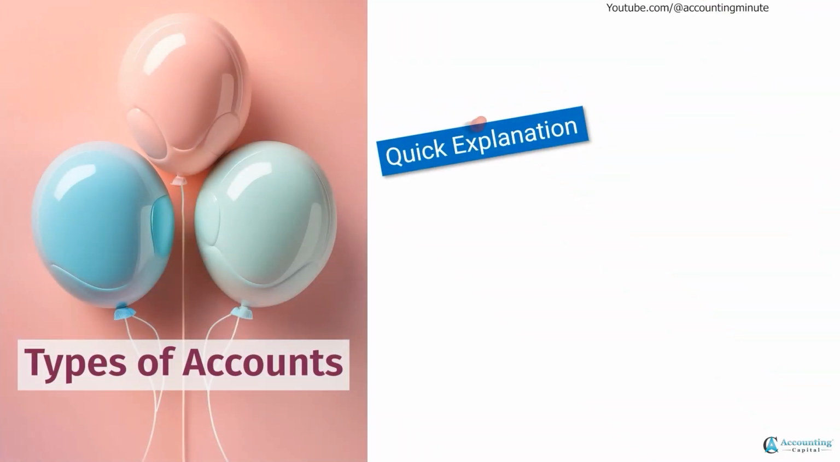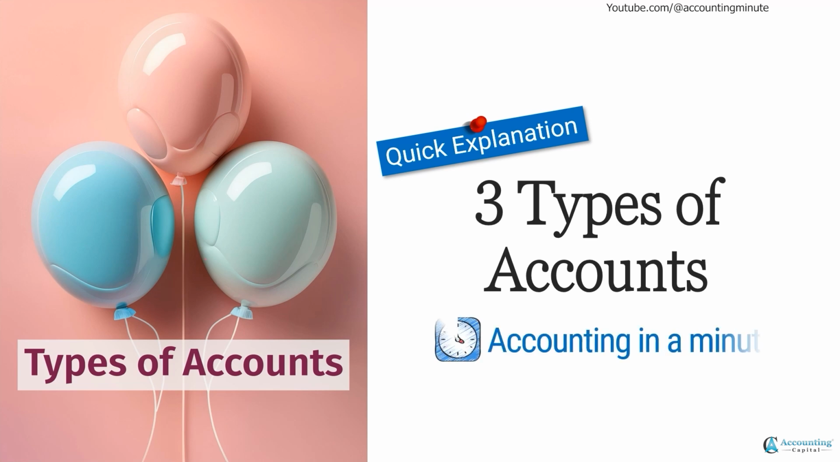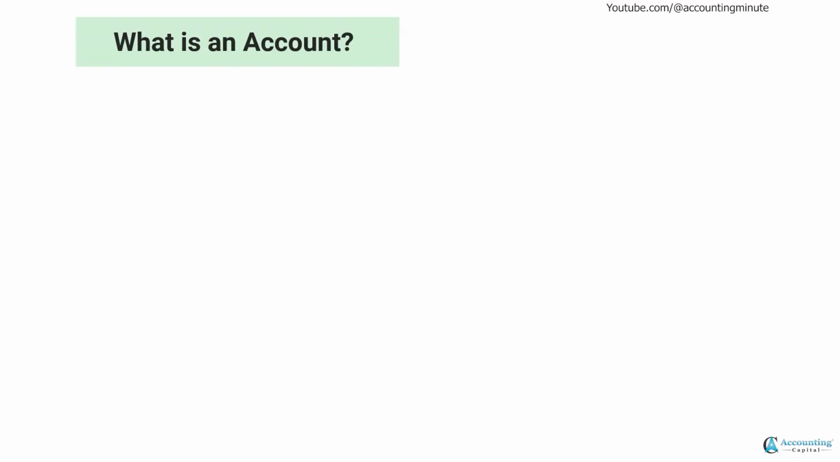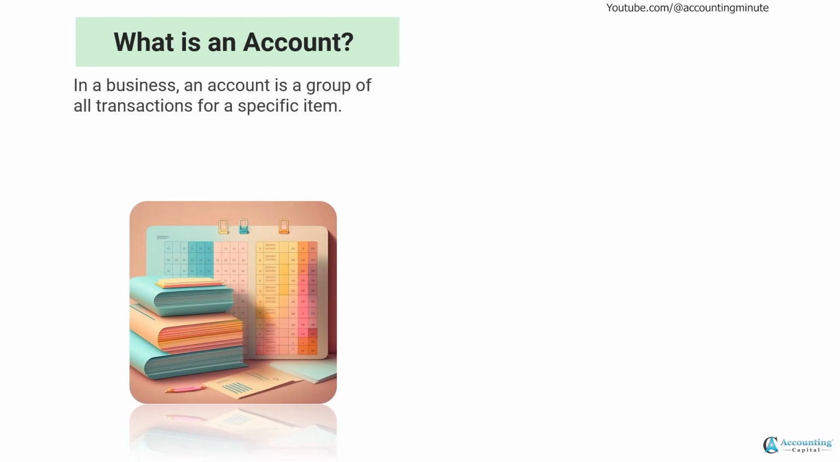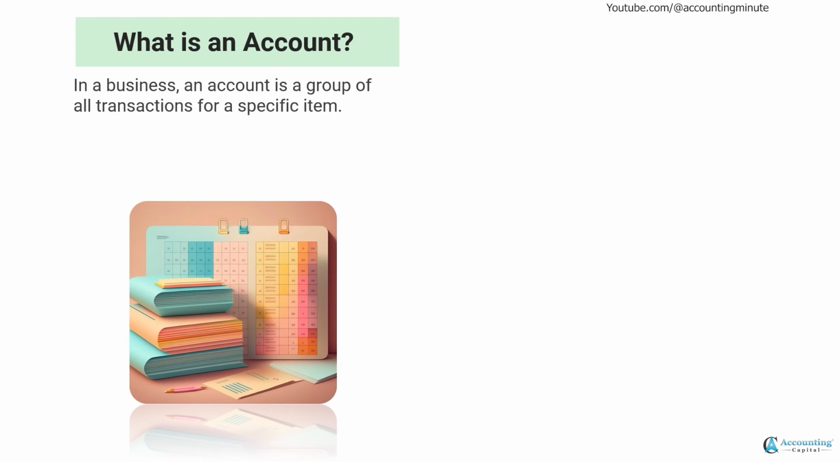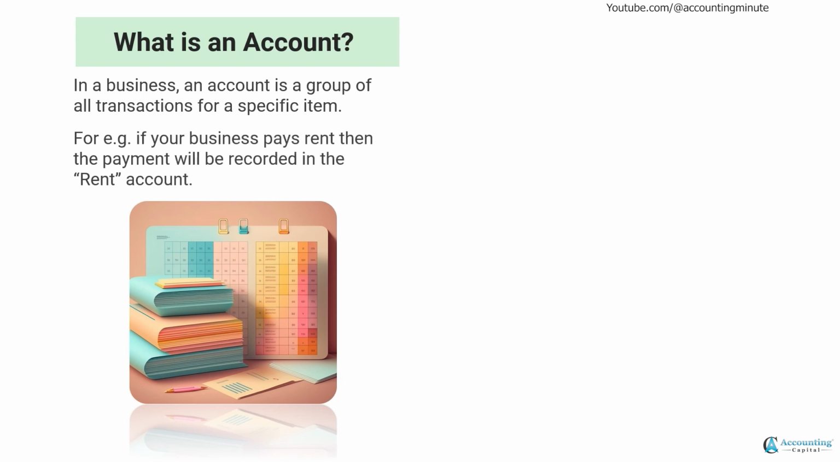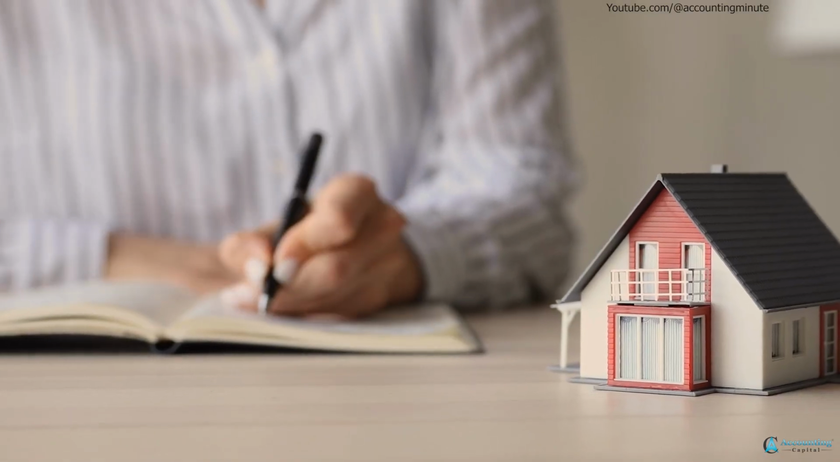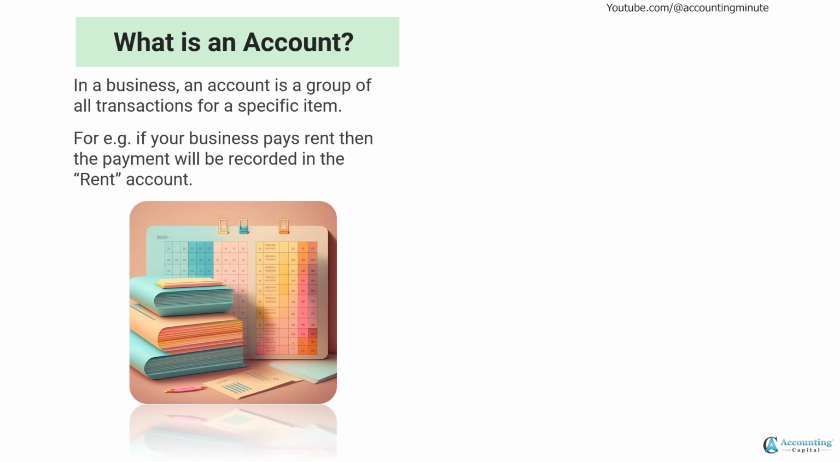Quick explanation of the topic: 3 types of accounts. What is an account? In a business, an account is a group of all transactions for a specific item. For example, if your business pays rent, then payment is recorded in the rent account. So any transaction related to the rent will be in the rent account.